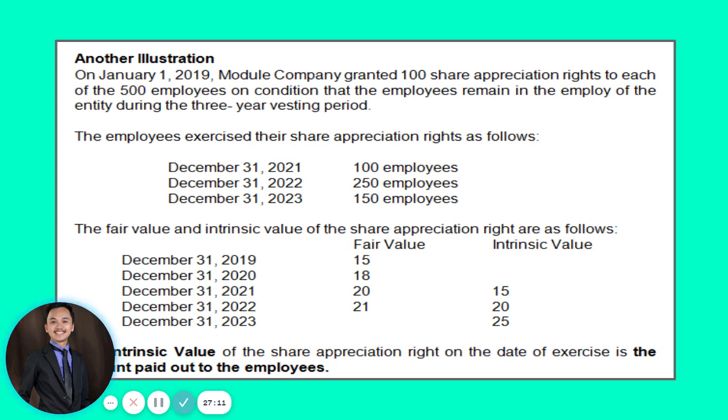All right. Now, this other illustration, as mentioned earlier, does not give you any predetermined price. Okay. It does not give you any predetermined price. So, if there is no predetermined price, what we will be using is the intrinsic value. Okay. So, for example, on January 1, 2019, Module Company granted 100 share appreciation rights to each of the 500 employees on condition that the employees remain in the employ of the entity during the 3-year vesting period. All right. So there are share appreciation rights, and those share appreciation rights come with a vesting period.